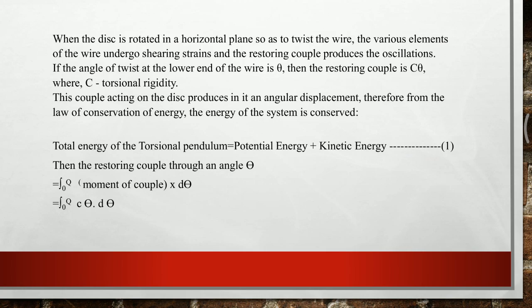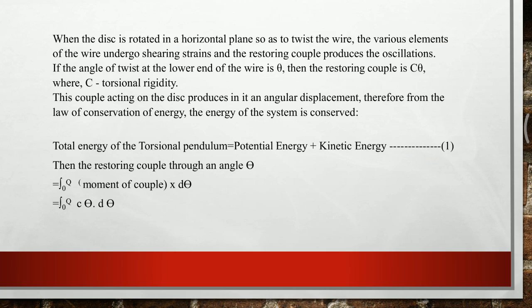If the angle of the twist at the lower end of the wire is theta, then the restoring couple is c theta, where c is called torsional rigidity. If this couple acts on the disc, it produces an angular displacement. Therefore, from the law of conservation of energy, the total energy of the system remains constant or is conserved. That means the energy is neither created nor destroyed. Then what is the total energy of this system? The total energy of the torsional pendulum is the sum of potential energy plus kinetic energy.